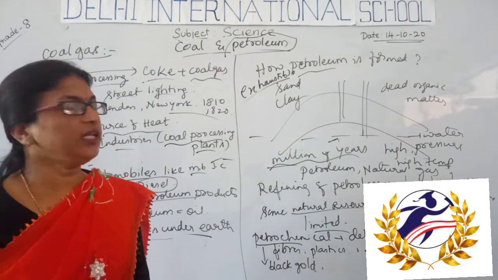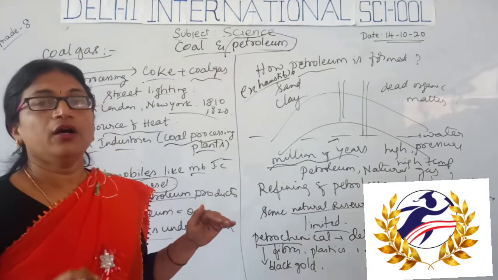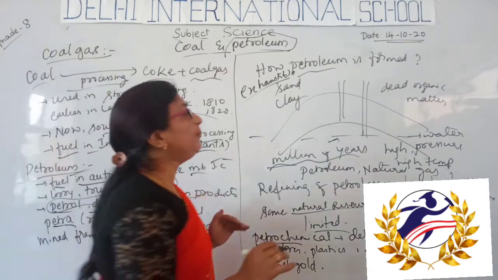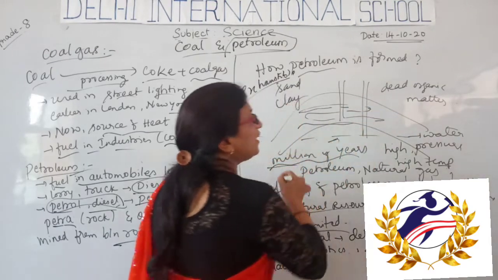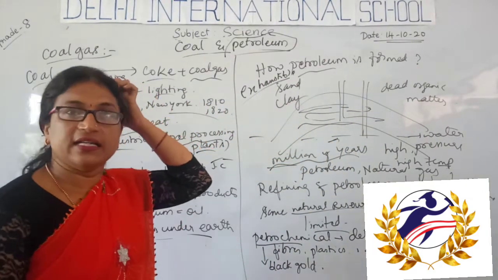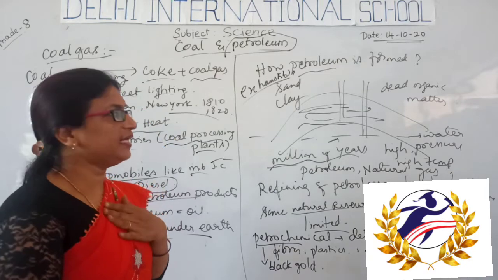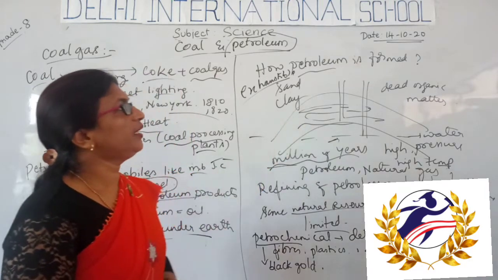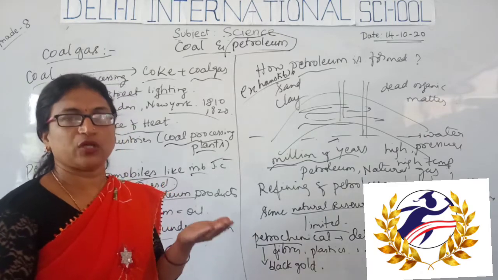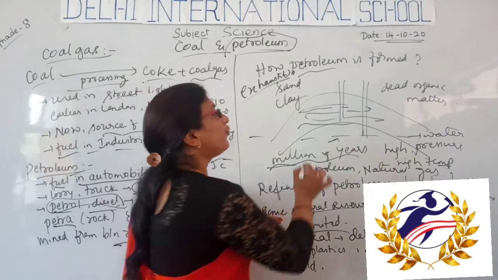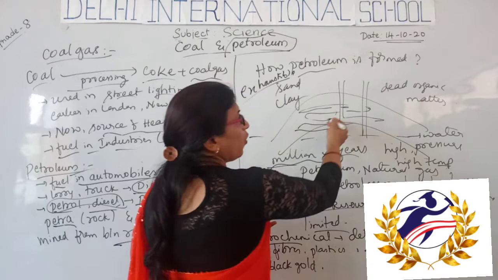This petroleum and natural gas will always be in the upper layer, because water is a high density liquid. Petroleum and natural gas are light in weight because of their density, so they always float above the water.